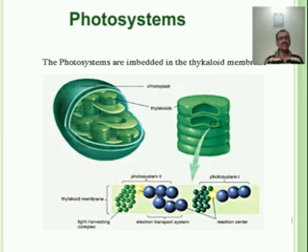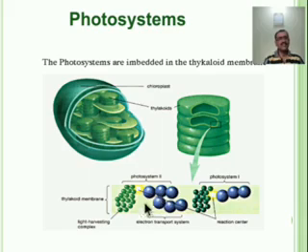Emerson's work also suggests that photosynthesis is driven by two photochemical processes. These processes are associated with two groups of photosynthetic pigments called pigment system first and pigment system second, denoted as PS1 and PS2.